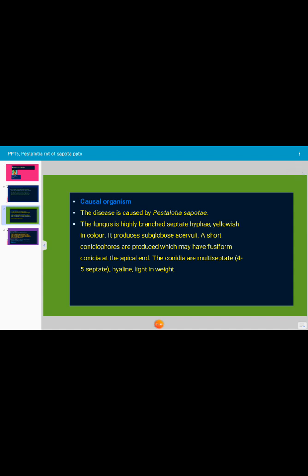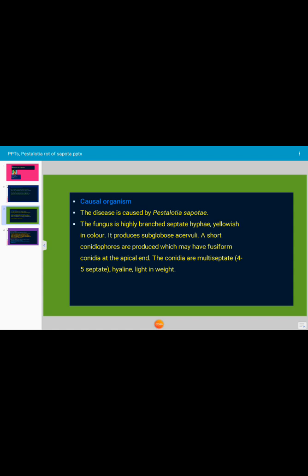Let us see the details of the causal organism of rot disease of sapota. The disease is caused by Pestalotia sapoti. This is the name of the fungus. The fungus is having highly branched hyphae which are yellowish in color.